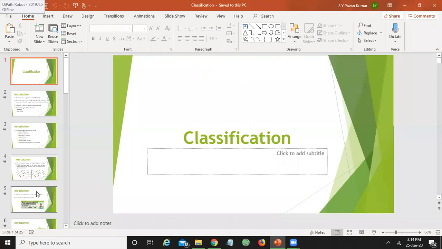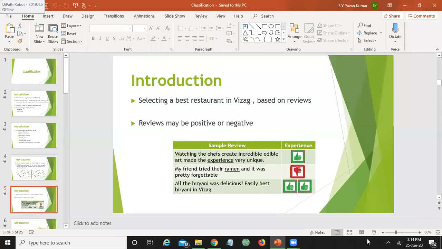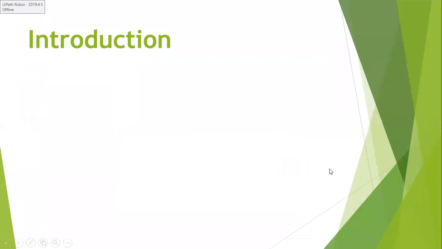So today we are going to see about text classifiers. How to classify texts, various types of text. In familiar language, we call it sentiment analysis.